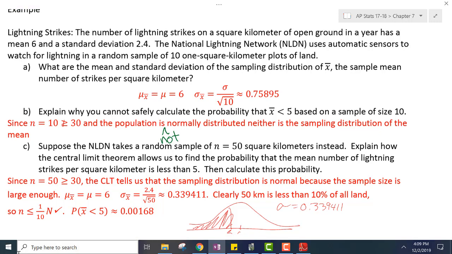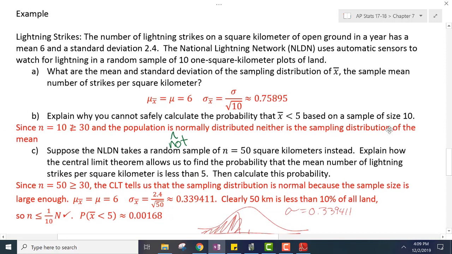But we didn't do the 10% rule. Keep picking up the wrong pen. The 10% rule, of course, says that n has to be less than or equal to 1/10 of capital N, the whole population size. I think we can agree that 10 1-square-kilometer plots is less than 10% of land. Should have stated that beforehand, but that's okay.